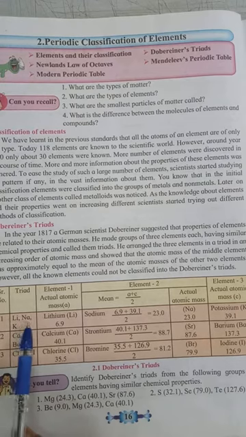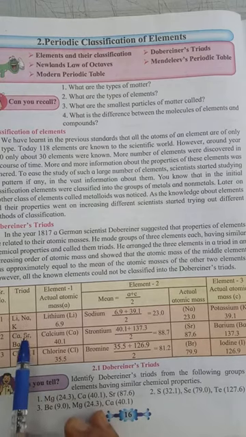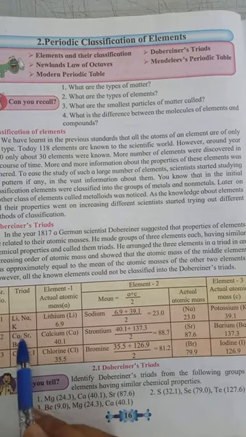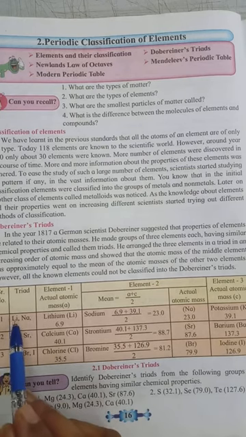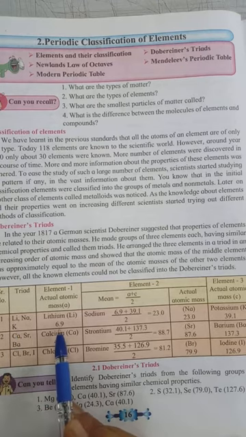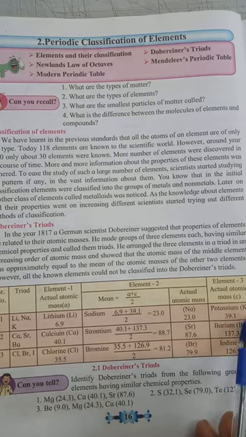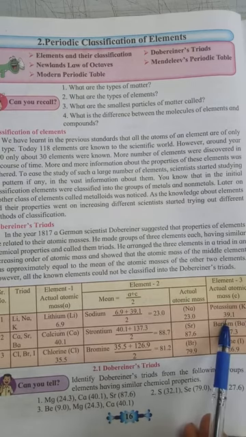The middle element is sodium. Dobereiner said that the atomic mass of the middle element is the mean of the other two elements. The other two elements are lithium and potassium: lithium has atomic mass 6.9, potassium has atomic mass 39.1.